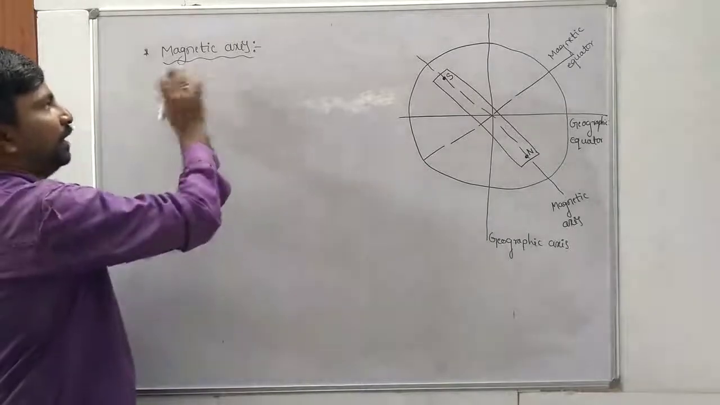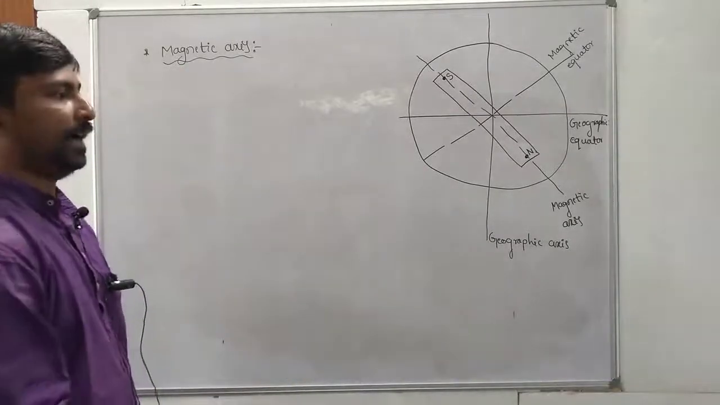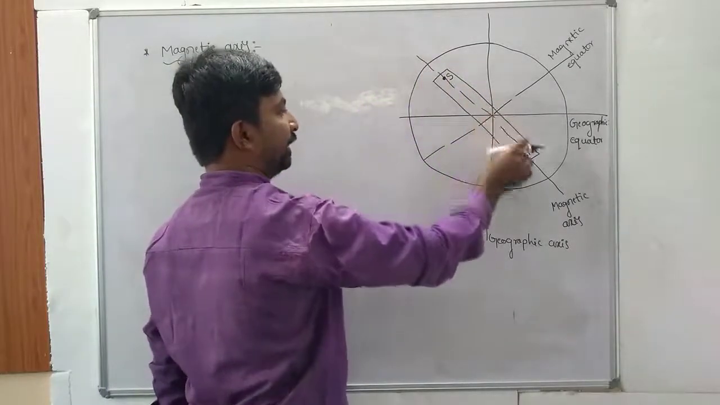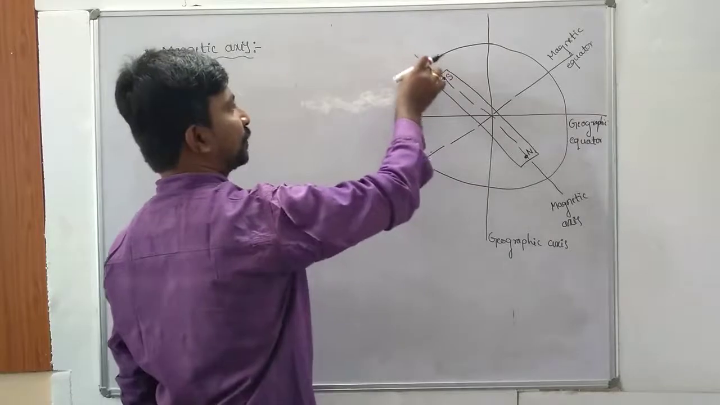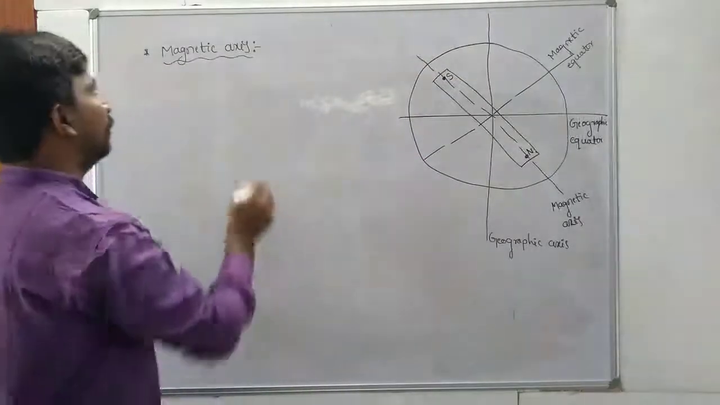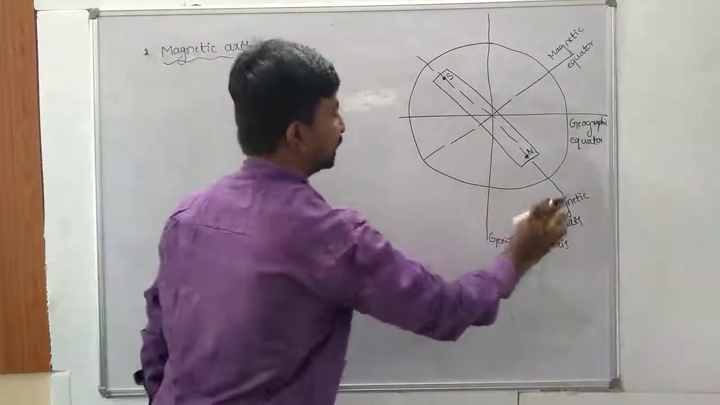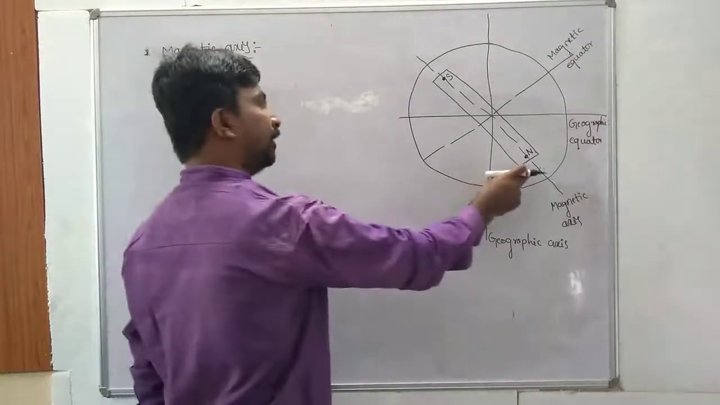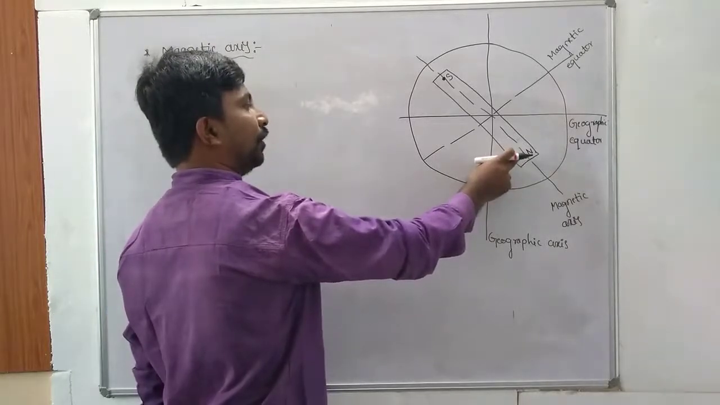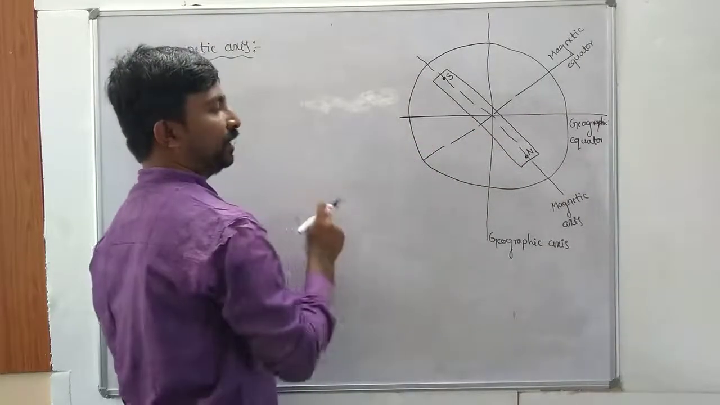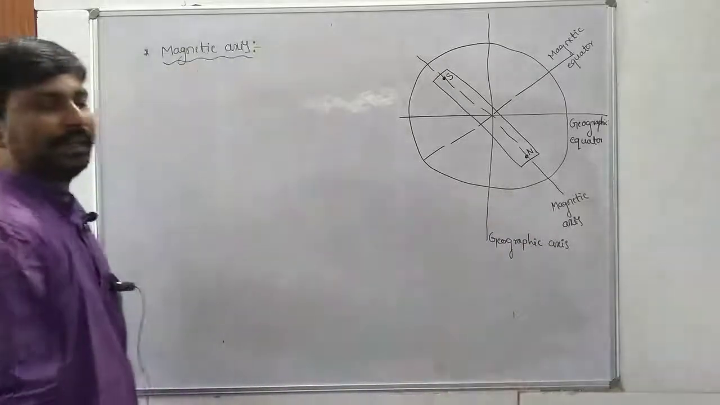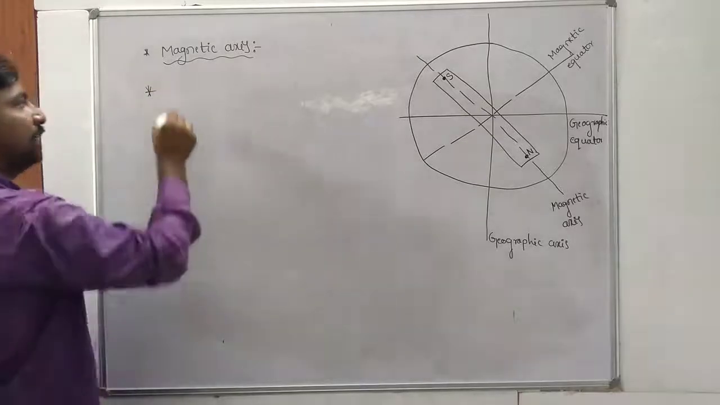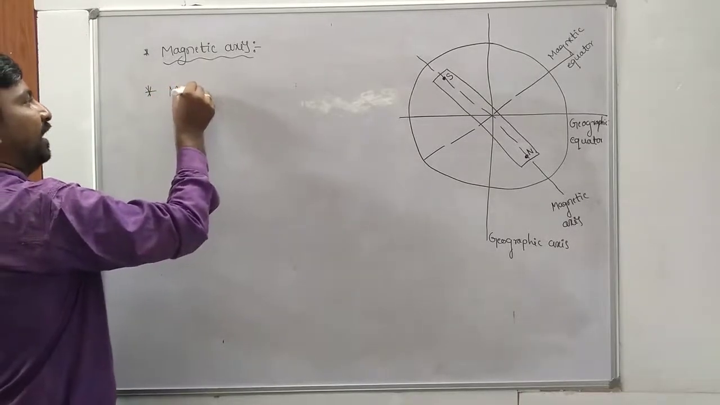First, what is meant by magnetic axis? The line passing through the north and south pole of the magnet is called what? Magnetic axis. Once again, the line passing through the magnet's north pole and south pole is called magnetic axis. Next, one more important basic definition: magnetic meridian.